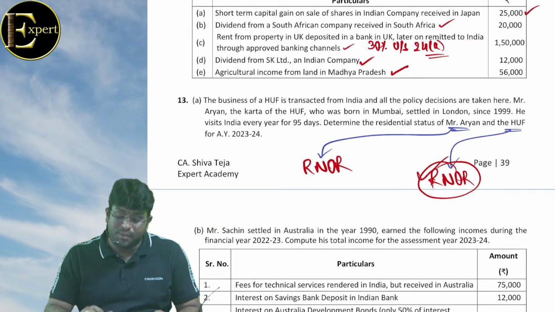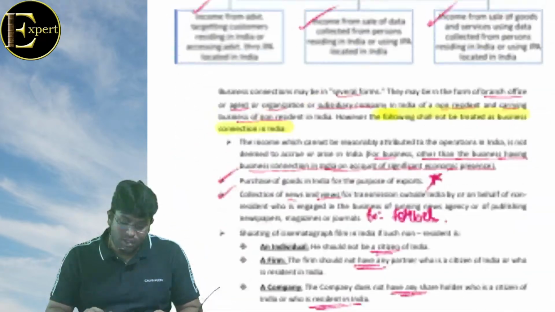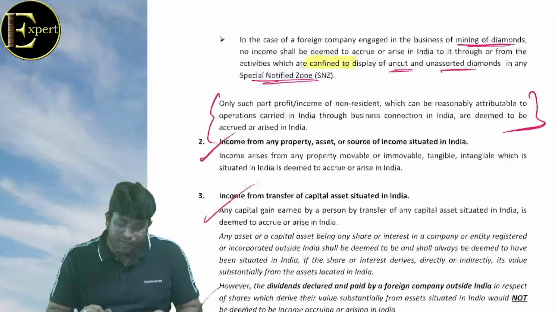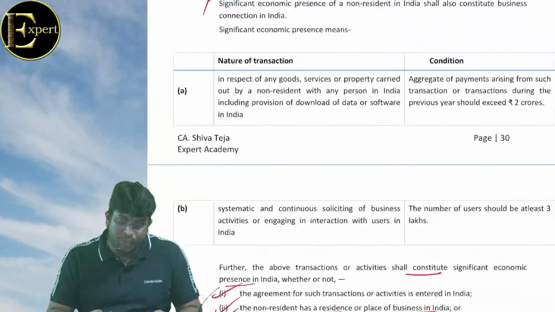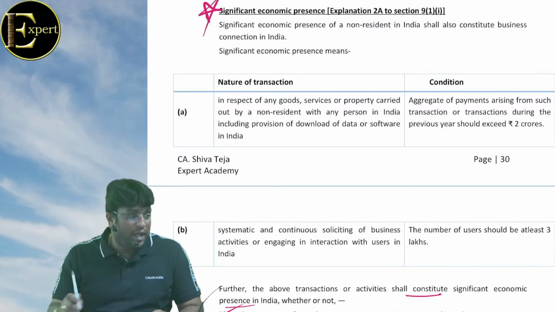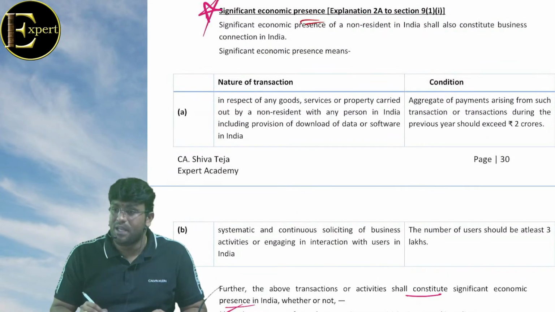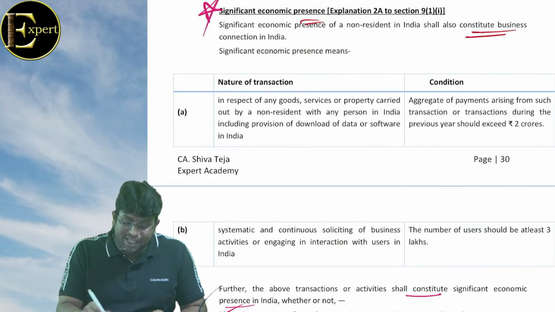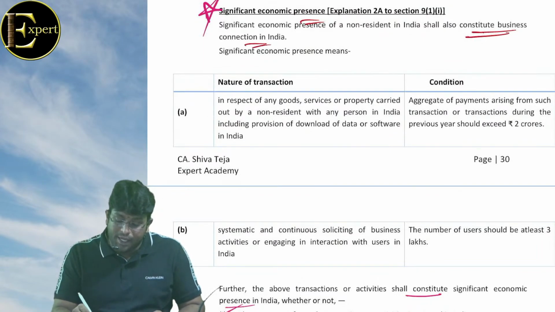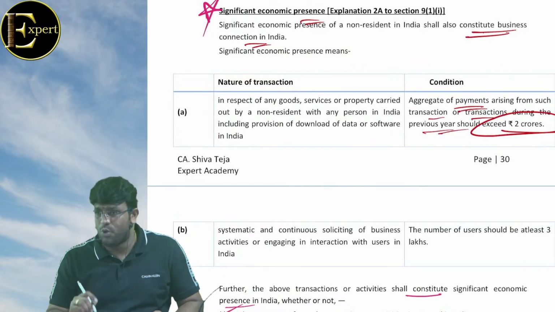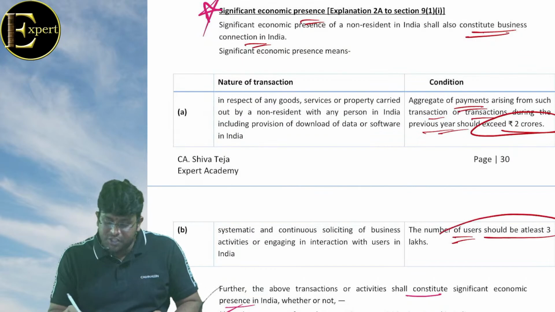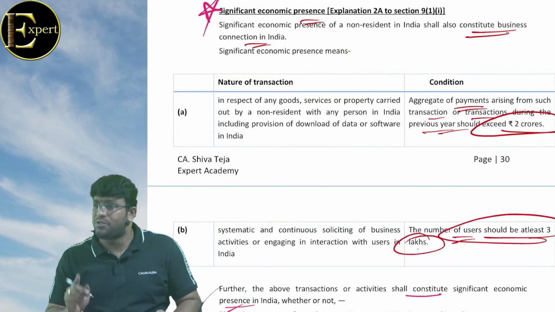So speak out. समझ में आ रहा क्या ये पॉइंट सबको? यार बेटा से बैठो मत यार, जवाब दो यार. Please, important point है ये. See this point. Significant what beta? Economic presence. दिख रहा है क्या? It constitutes what, my dear friends? Business connection. Number 1. Aggregate of payments from transaction during previous year should exceed or be greater than 2 crores. तो users at least मतलब 3 lakh, तो greater than or equal to.